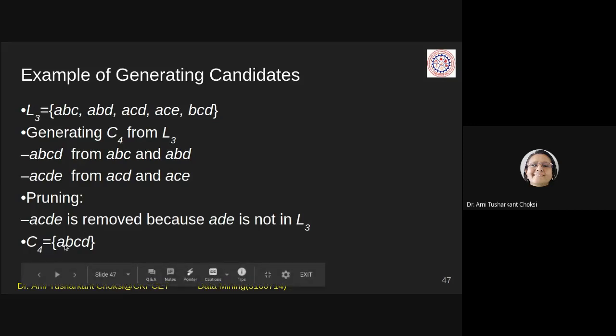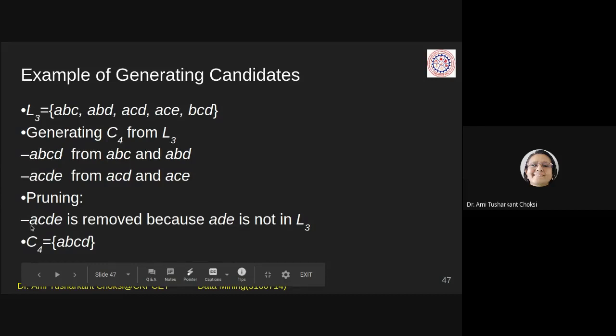Because ACDE is not frequent. Why not frequent? We haven't yet checked its support count. How can we say? We can say it from the Apriori property that ACDE can be frequent only if all of its subsets are frequent.